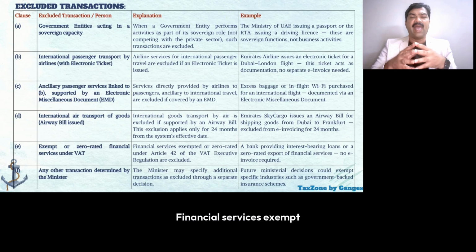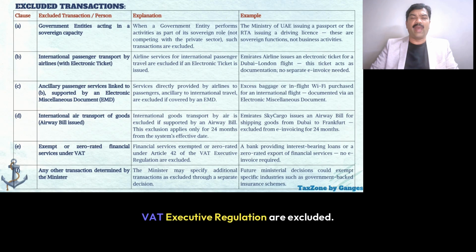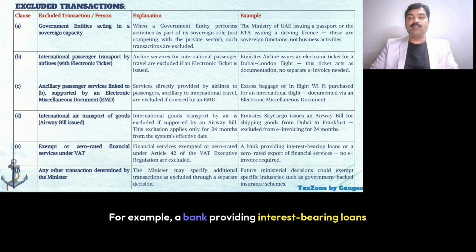Next, exempt or zero-rated financial services under VAT. Financial services exempt or zero-rated under Article 42 of the VAT Executive Regulation are excluded. For example, a bank providing interest-bearing loans or a zero-rated export of financial services, no e-invoice is required.